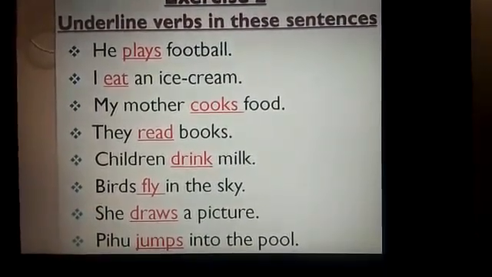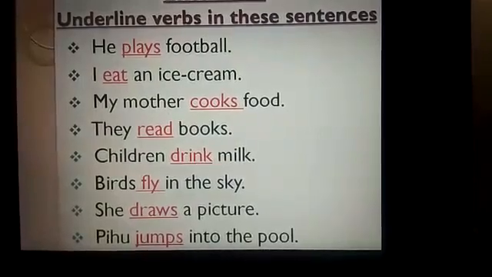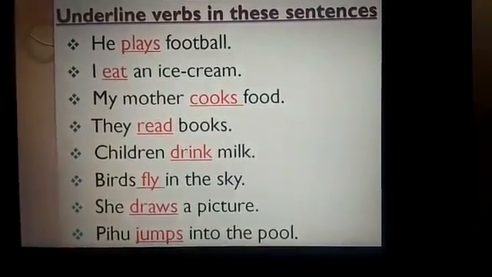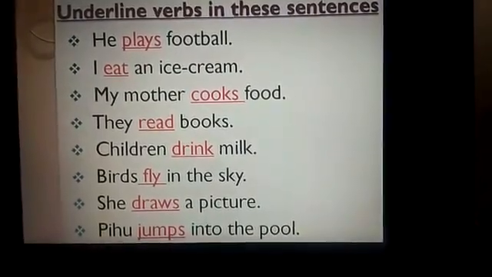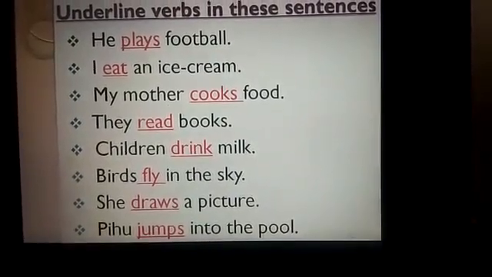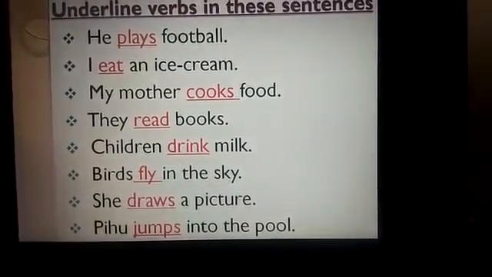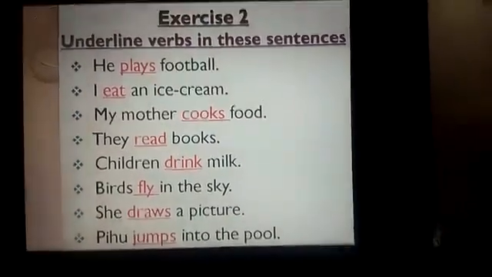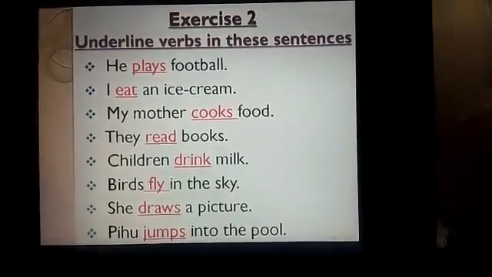They read books. Read is a verb. Children drink milk. Drink is a verb. Birds fly in the sky. Fly is a verb. She draws a picture. Draws is a verb. Pihu jumps into the pool. Jumps is a verb. So children, I hope you all have understood